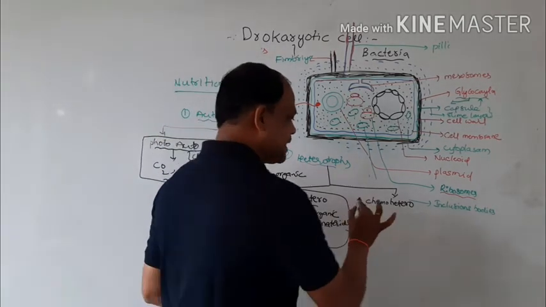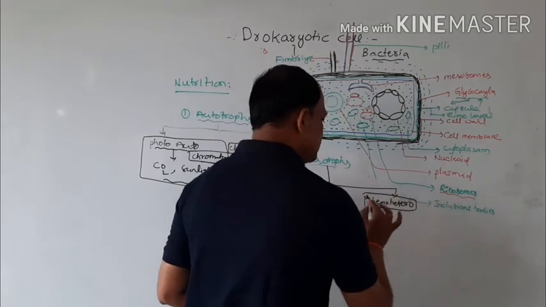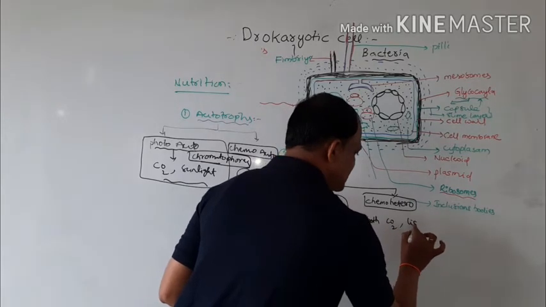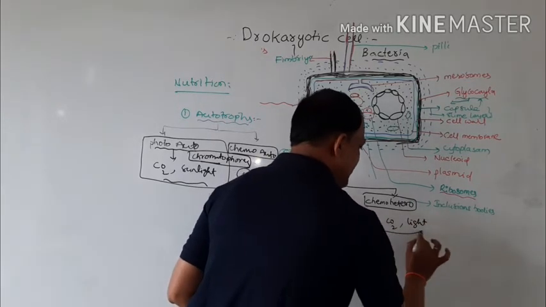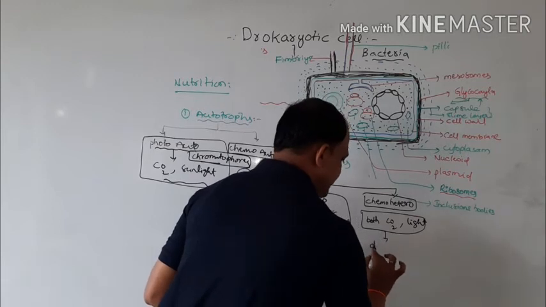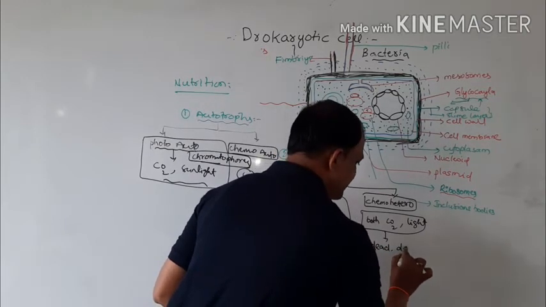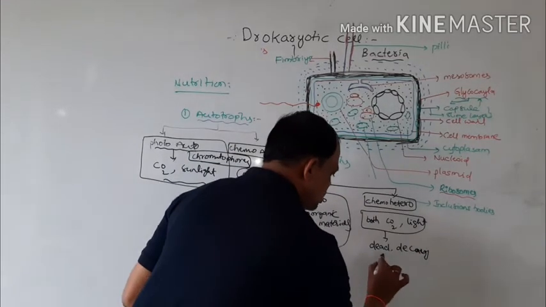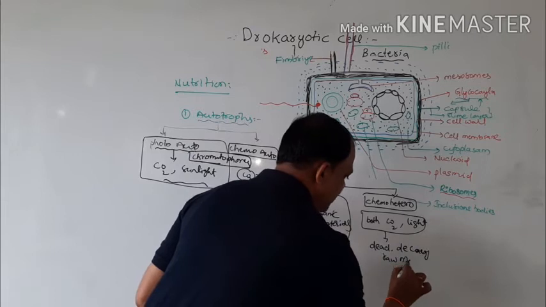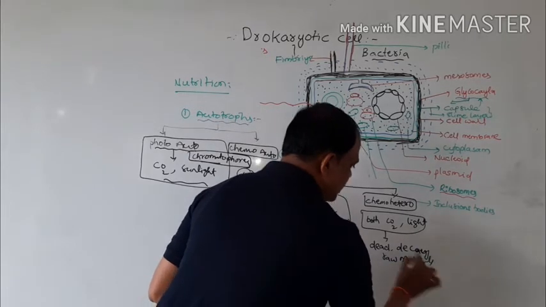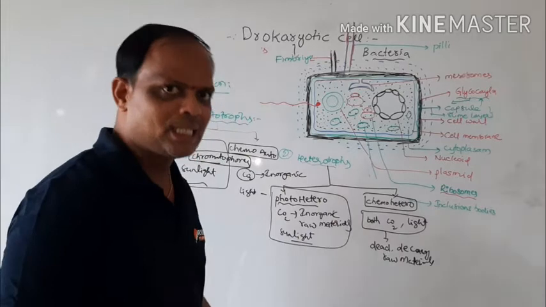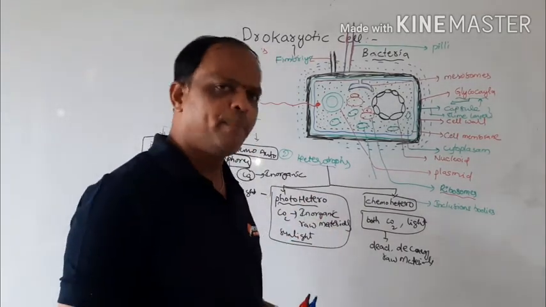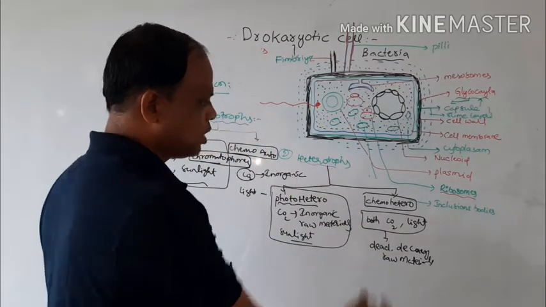And the next one is the chemoheterotrophs. Here, without a source of CO2 and light, they are directly dependent on dead and decaying organisms, or raw materials. These bacteria oxidize the raw materials. They depend on those raw materials to obtain food.